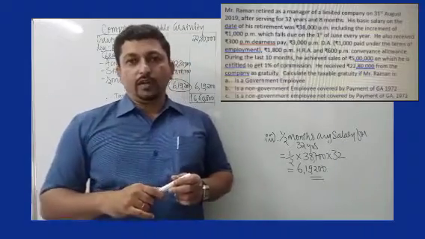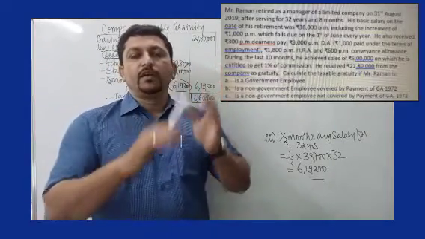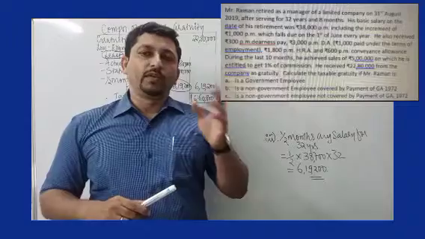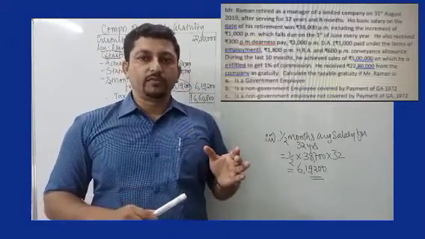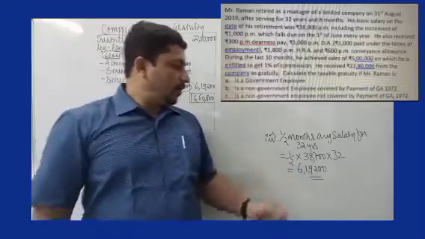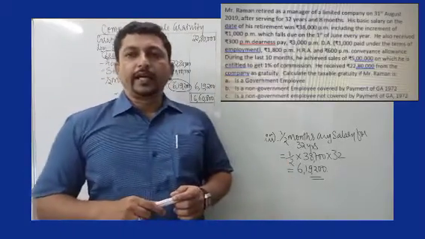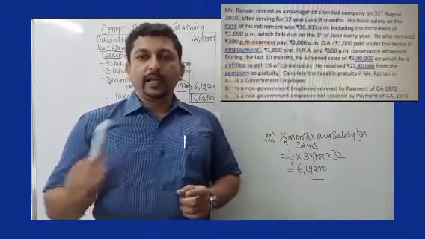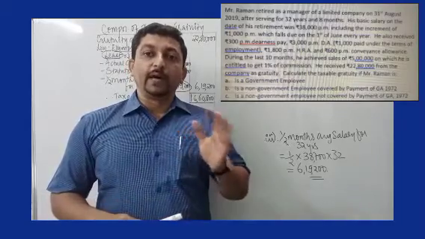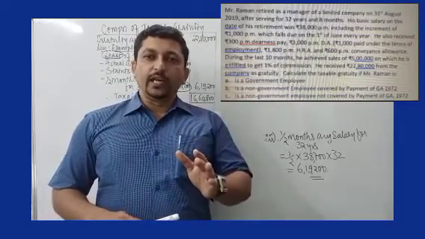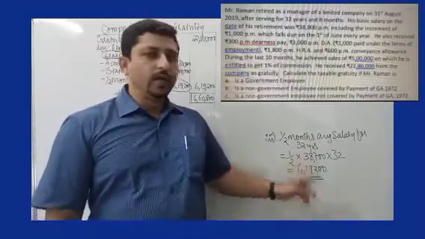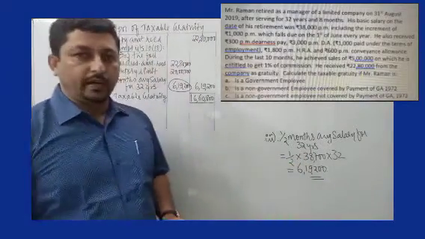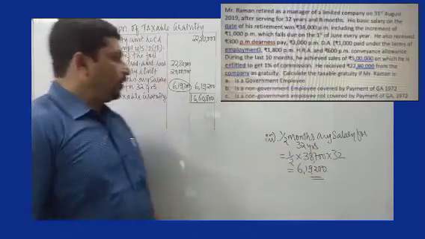And commission is given. For a period of 10 months, he has done a turnover of 5 lakh worth, he is entitled to commission of 1%. So 1% of 5 lakh will be 5,000. So when you put together, you get total amount of 3,87,000. And 3,87,000 is for 10 months. So average salary will be divided by 10. So 3,87,000 divided by 10 will give you 38,700.